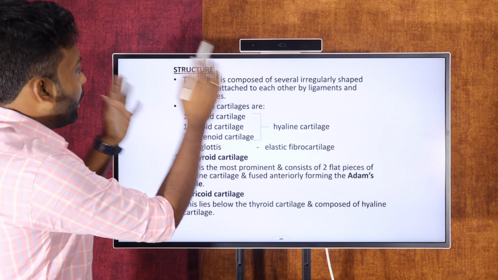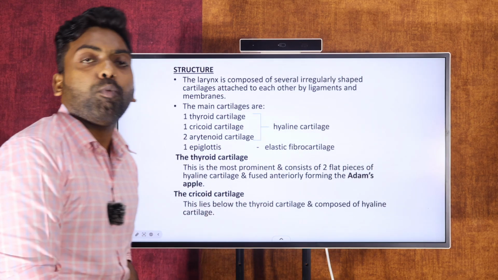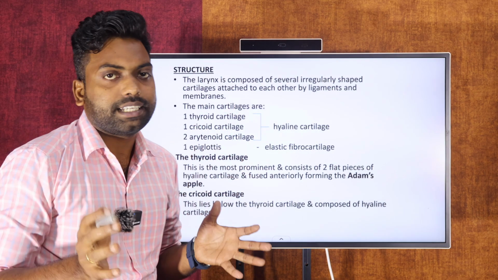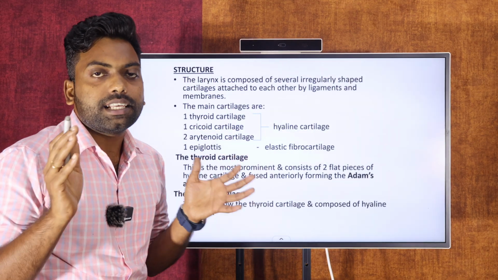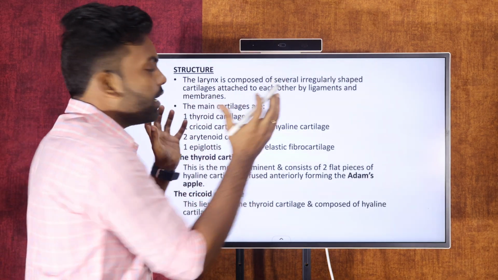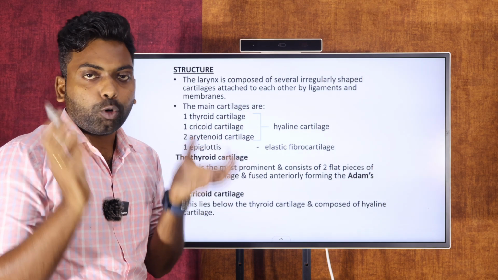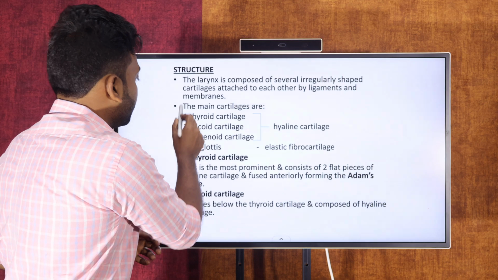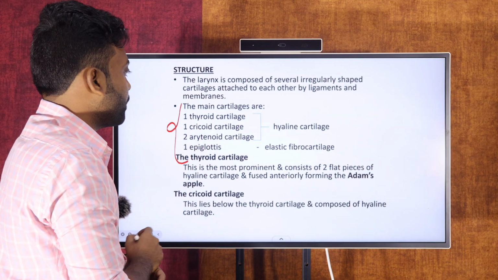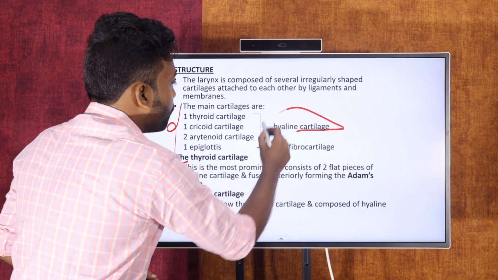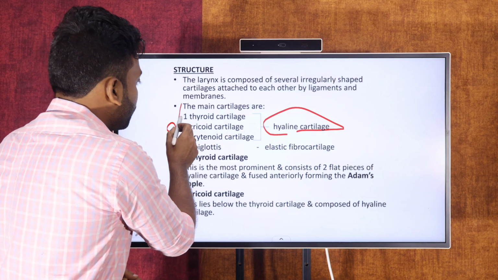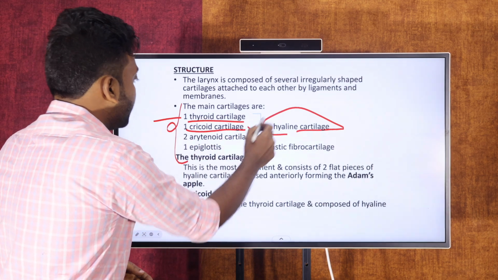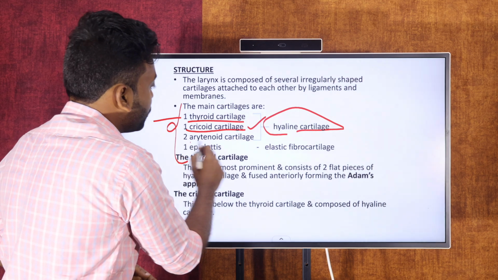Next we can see the structure. This is very important for competitive purposes. What is the structure? It is telling that the larynx has several irregularly shaped cartilages. Different kinds of cartilages are present. The first is one thyroid cartilage, one cricoid cartilage and two arytenoid cartilages.